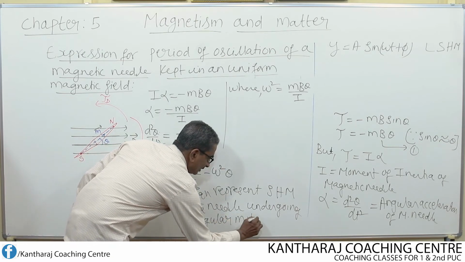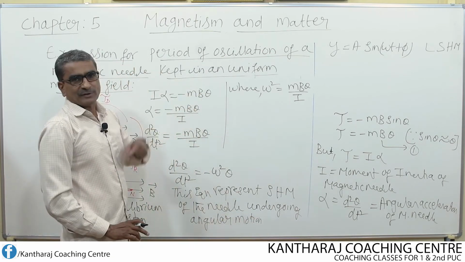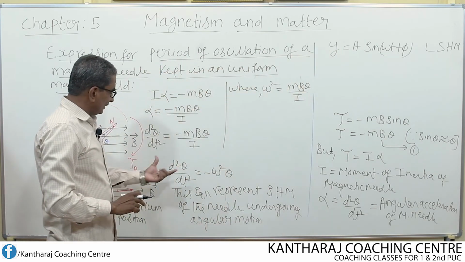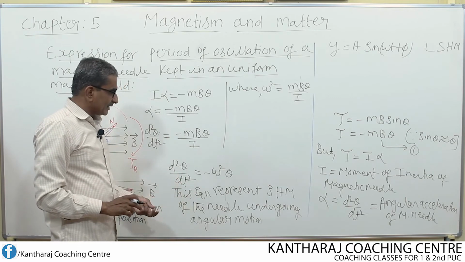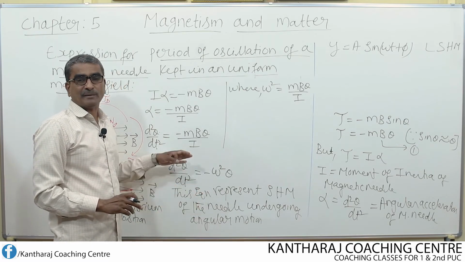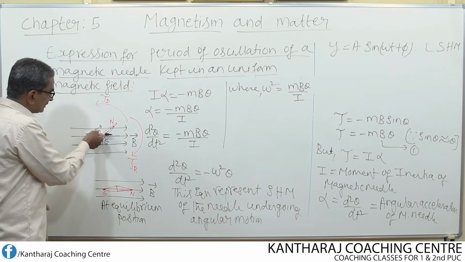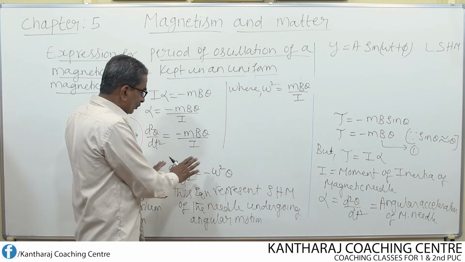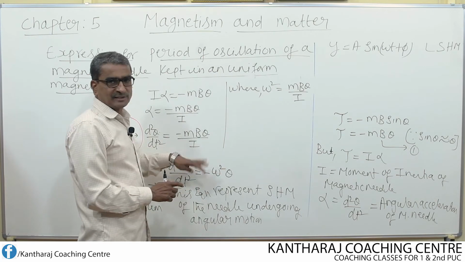That's the difference. This is the displacement equation for linear simple harmonic motion, and this is the equation of simple harmonic motion for a body undergoing angular motion, angular rotation. We just want to know the meaning of this equation, that's all.